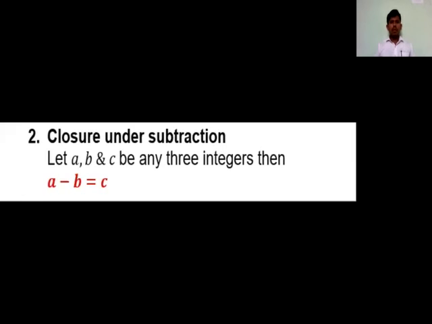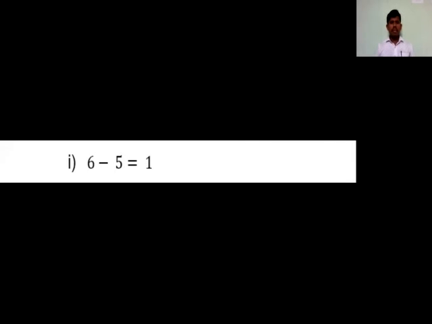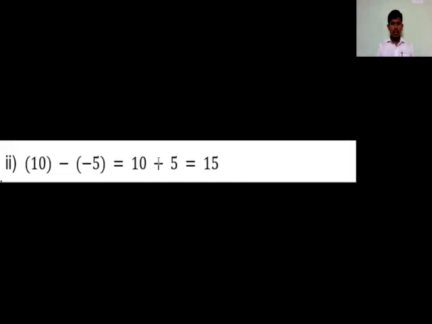Next, I will take the closure property under subtraction. Let A, B, C be any three integers, then A minus B equals C. This means if you subtract any two integers, you will get an integer itself. Example: if 6 and 5 are any two integers, 6 minus 5 gives the result +1, which is also an integer.